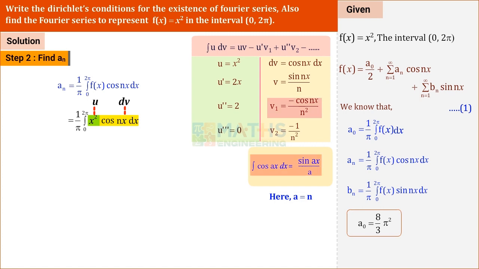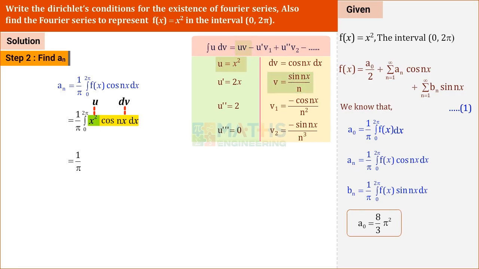So that the next integral value is v2. That is equal to, when integrating the right hand side, we keep the denominator n square as it is. We are integrating the numerator. Minus cos nx. Keep minus as it is. What is the integral of cos nx? Integral of cos nx is sin nx by n. Already we have an n square in the denominator, is it? So the denominator becomes n cube.